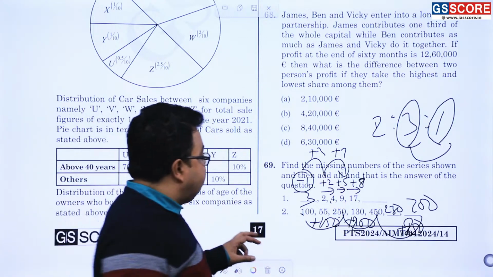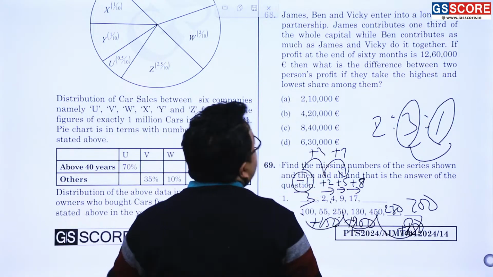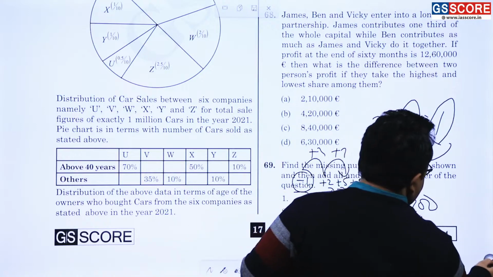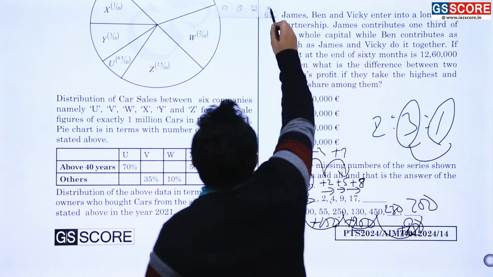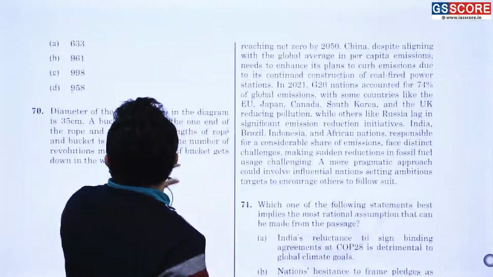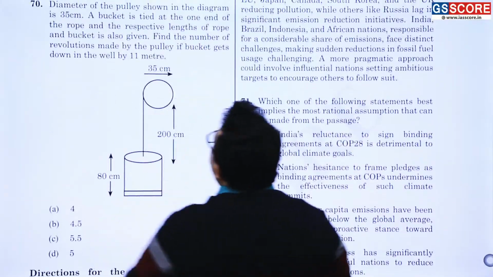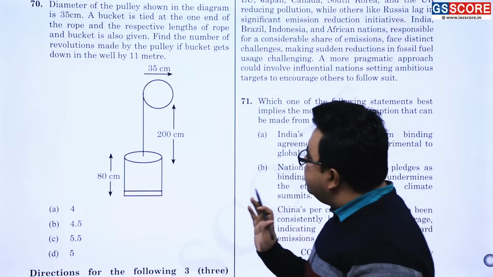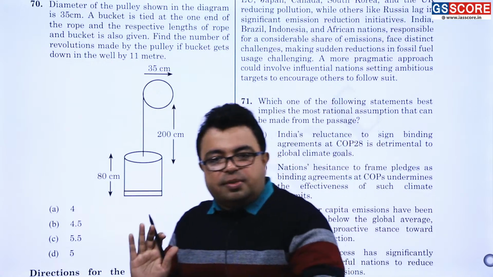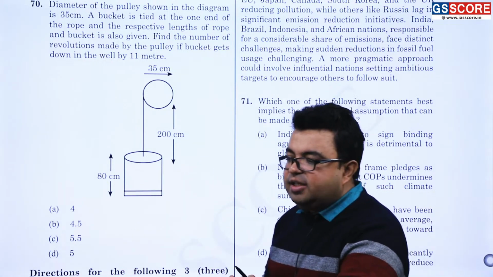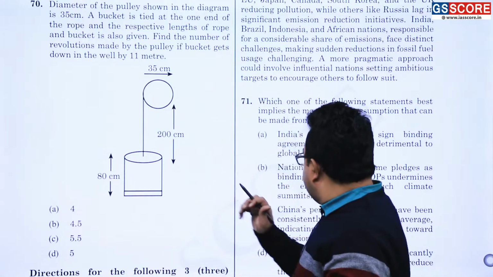Question number 70, please see here. Diameter of the pulley is shown. Now understand, here only one concept is there. Based on that the question can easily be solved. And what is that? Please understand.